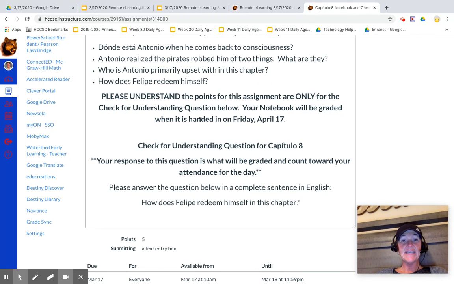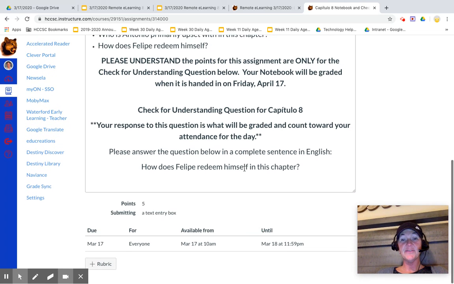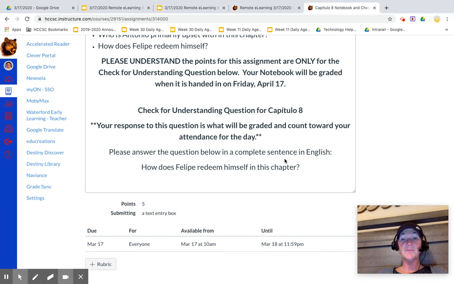And so for today, your submission is a check for understanding question for Capítulo 8. Your response to this question is what will be graded and count toward your attendance for the day. Please answer the question in a complete sentence in English. And so the question is, how does Felipe redeem himself in this chapter?